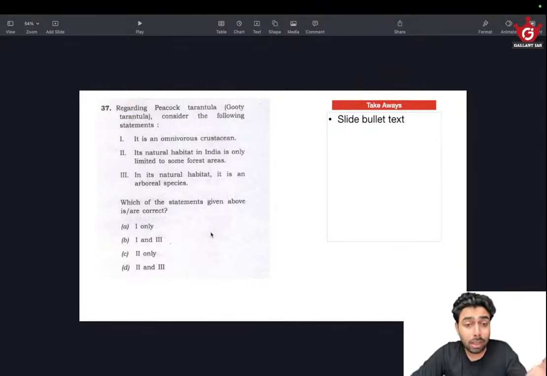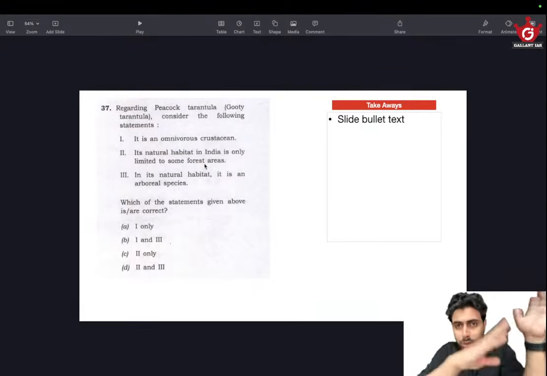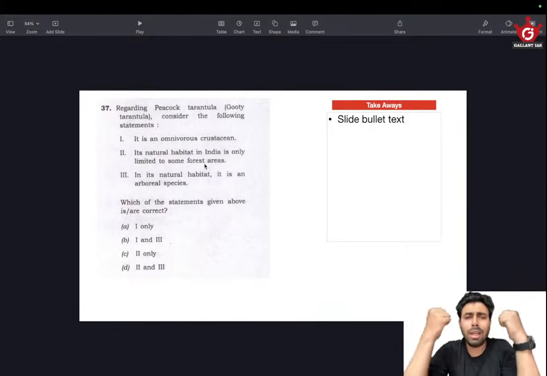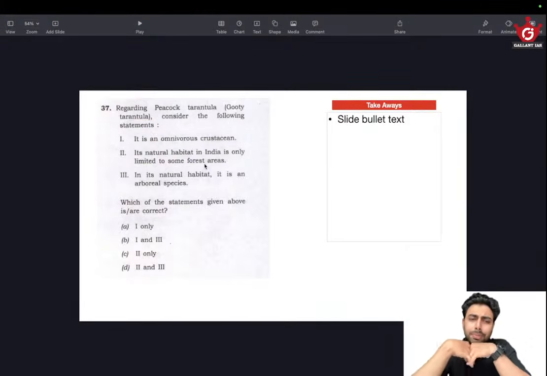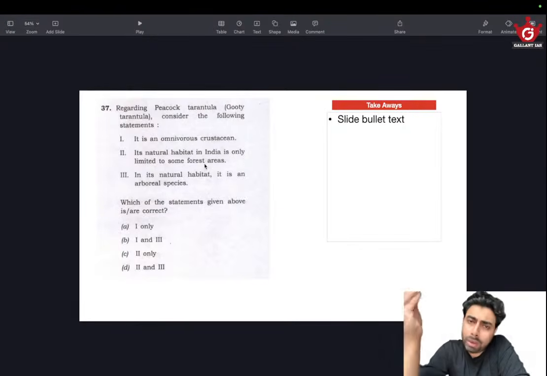Okay, given the tarantula is found in natural habitat in some forest areas, apparently it lives in forest areas, and forest areas means they will have trees, obviously. And you will know that if you have gone for any trek or have seen a forest, there will be spider webs spread across the trees. So there is a good chance that spiders that lay webs will be arboreal, because they will either use their webs to catch their prey, or feed on the tiny insects that reside in the trees. There is a good chance for that, and that makes them arboreal species.